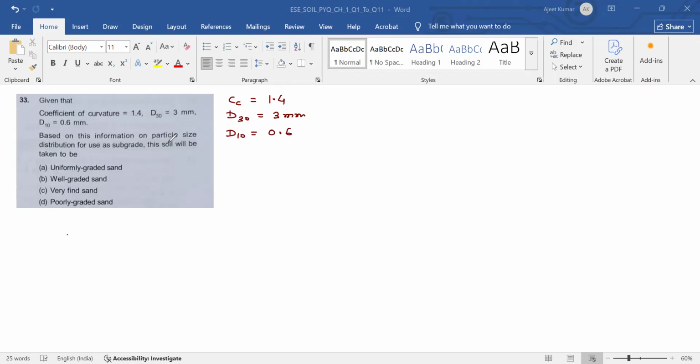Based on this information on particle size distribution, for use as subgrade, this soil will be taken to be. So remember the table. This question is based on a table.